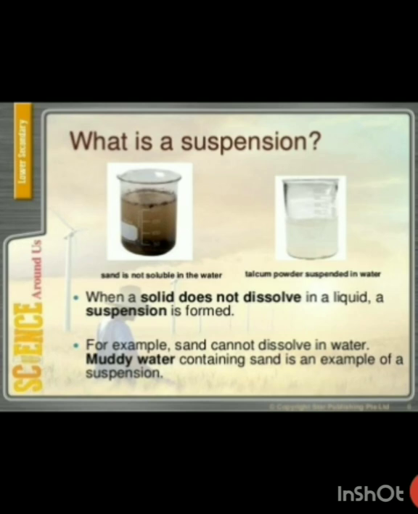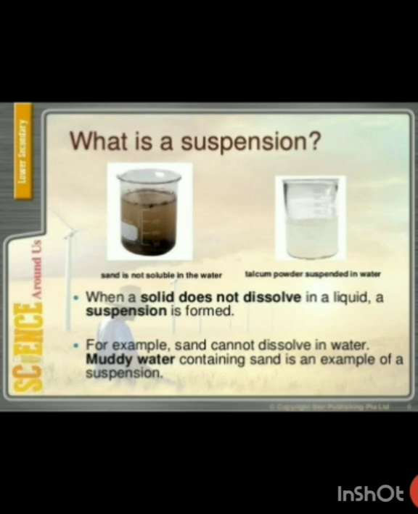Now what is suspension? As we have studied about homogeneous mixtures and heterogeneous mixtures, we know that homogeneous mixtures are called solutions because the two components are completely dissolving and forming a clear solution.